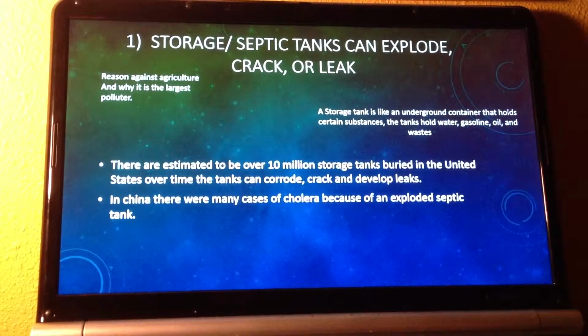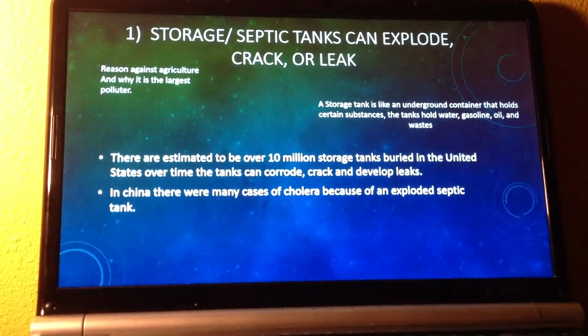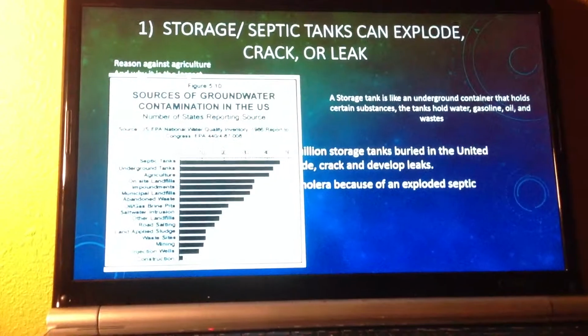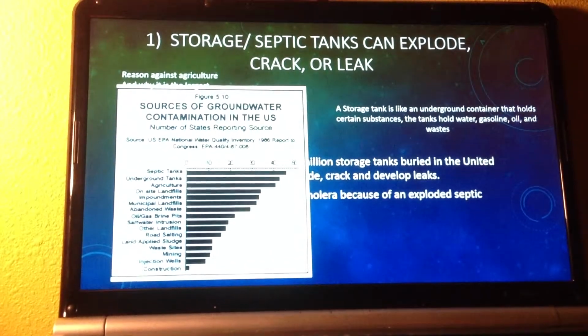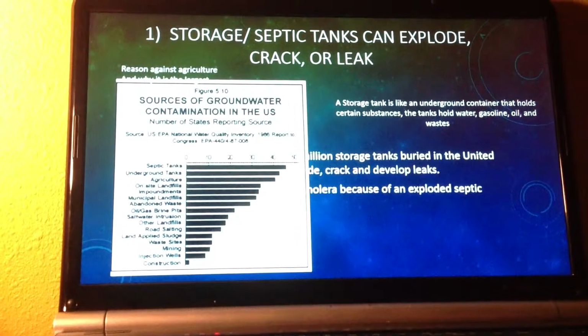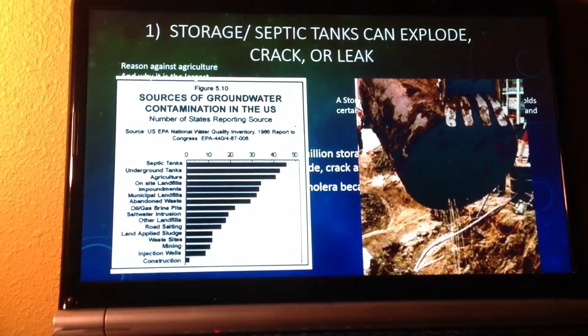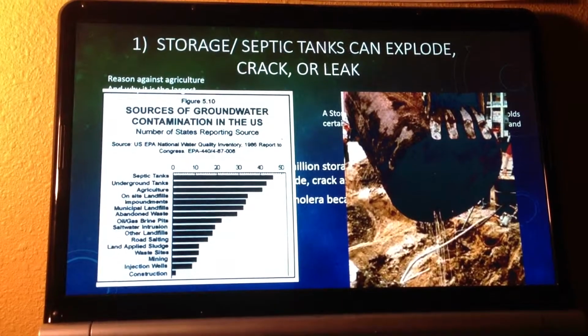This is not something to forget about. You can also be affected. This is an image of a chart that shows that septic tanks and underground tanks are the leading polluters of groundwater. And this is an exploded or cracked septic tank.